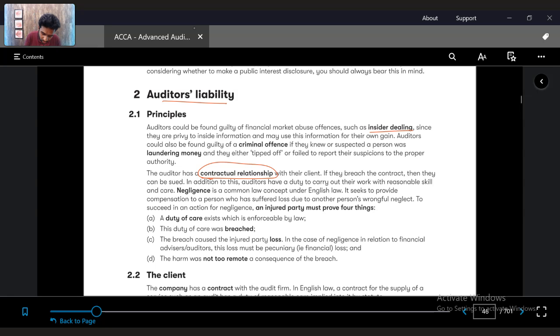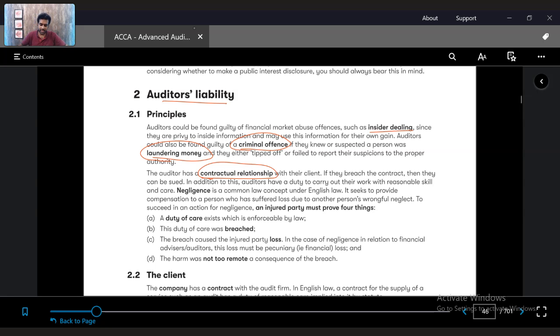Auditors can also be found guilty when it comes to money laundering related issues, tipping off, etc. So if they are found guilty with respect to these kinds of activities, they will have a liability to the government, and they will face a criminal offense and a jail term.